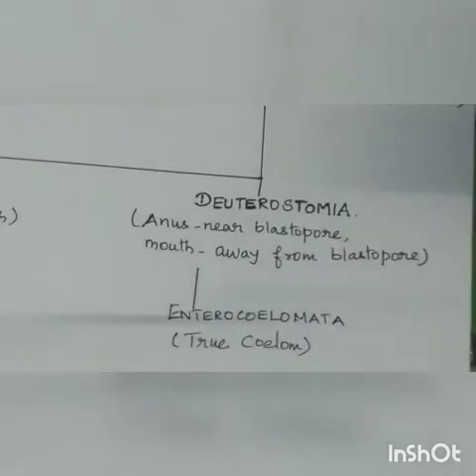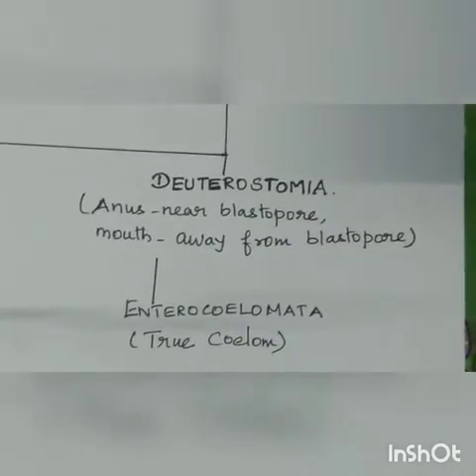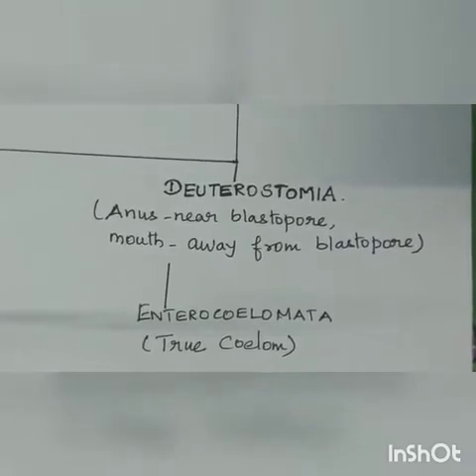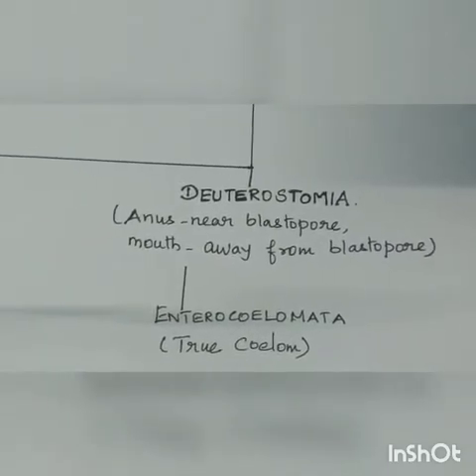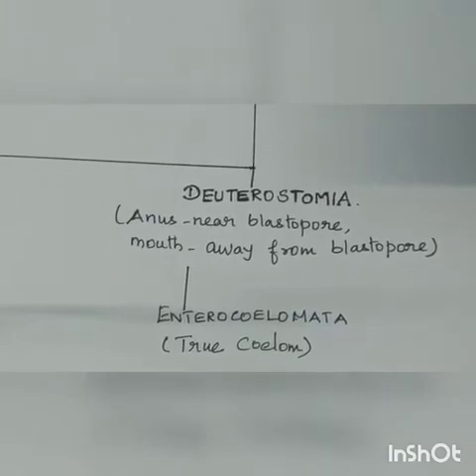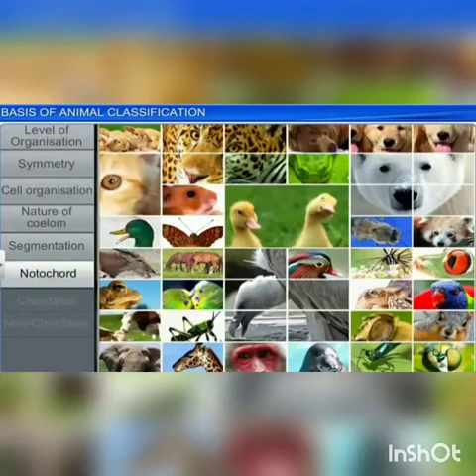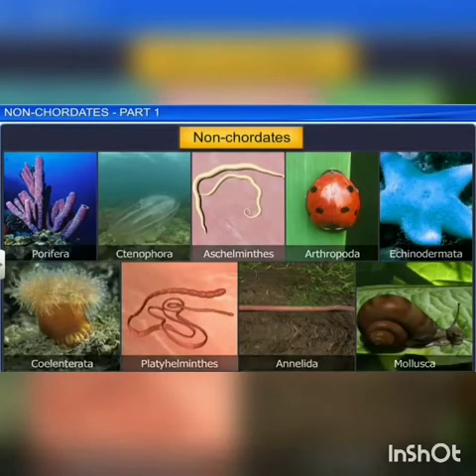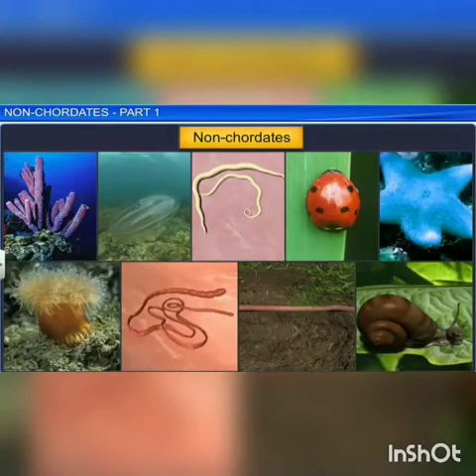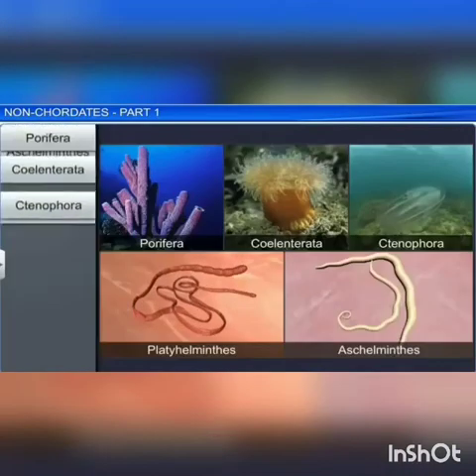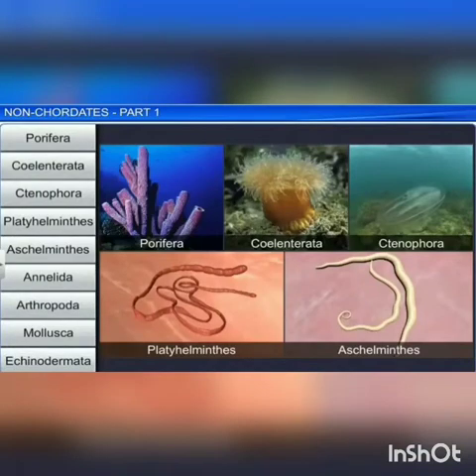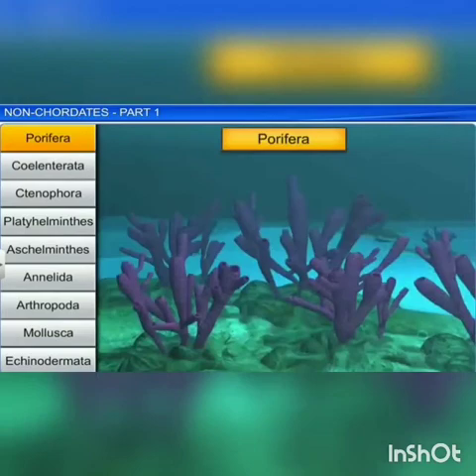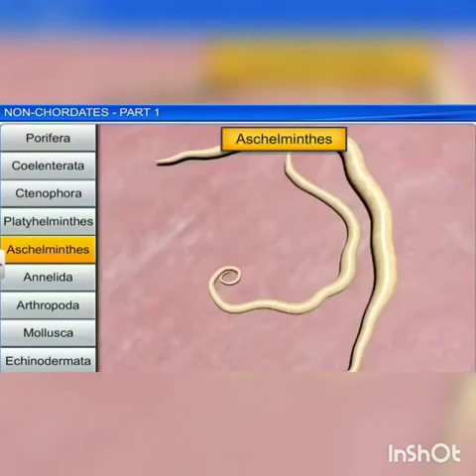In deuterostomia, the anus is near the blastopore and the mouth is present away from the blastopore. It includes only one subdivision, enterocoelomata. Based on the presence or absence of notochord, the animals can be classified into non-chordates and chordates. Non-chordates are animals that do not possess a notochord, and these non-chordates are divided into different phyla starting from porifera to echinodermata. In today's class, we will discuss from porifera to aschelminthes.